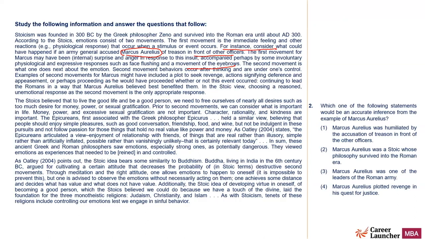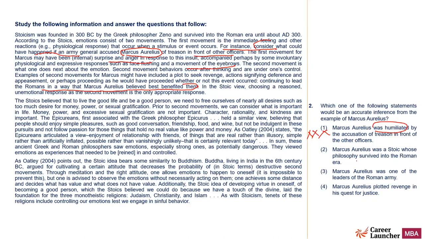Again, in a second example, also it has been mentioned. Marcus might have included a plot to seek revenge, action signifying deference and appeasement, or perhaps proceeding as he would have proceeded whether or not this event occurred, continuing to lead the Romans in a way that Marcus Aurelius believed best benefited them. So he was a leader, right? So first, Marcus Aurelius was humiliated by accusation of treason in front of other officers. No. Author has simply mentioned this as a hypothetical example. For instance, consider what could have happened if he was accused of treason. So what could have happened is a hypothetical situation. One cannot be the answer.